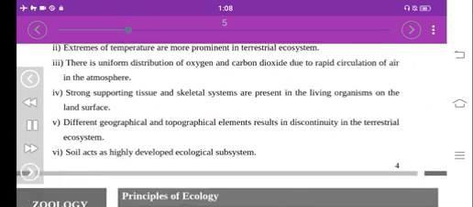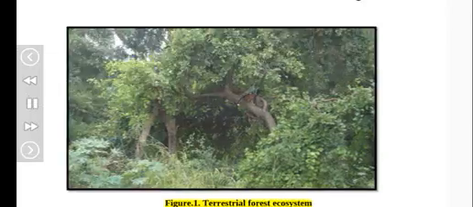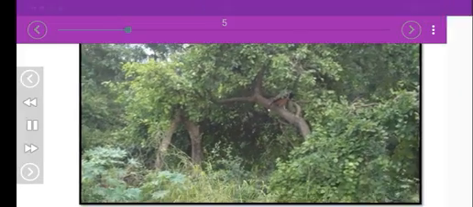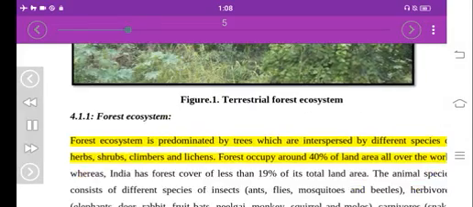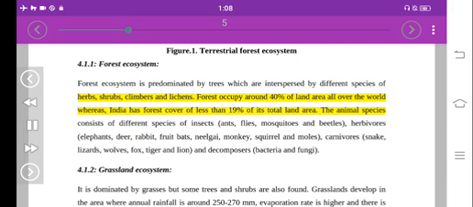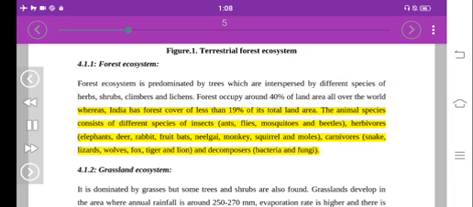Figure 4.1. Terrestrial forest ecosystem. 4.1.1. Forest ecosystem. Forest ecosystem is predominated by trees which are interspersed by different species of herbs, shrubs, climbers and lichens. Forests occupy around 40% of land area all over the world, whereas India has a forest cover of less than 19% of its total land area. The animal species consist of different species of insects, ants, flies, mosquitoes and beetles; herbivores: elephants, deer, rabbit, fruit bats, nilgai, monkey, squirrel and moles; carnivores: snake, lizards, wolves, fox, tiger and lion; and decomposers: bacteria and fungi.